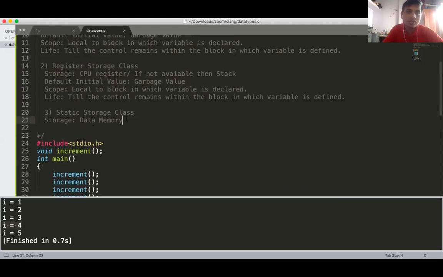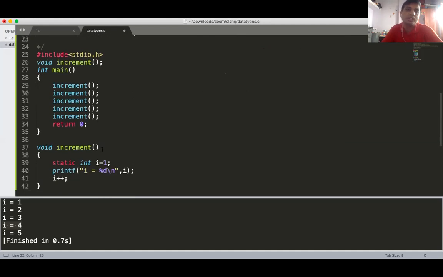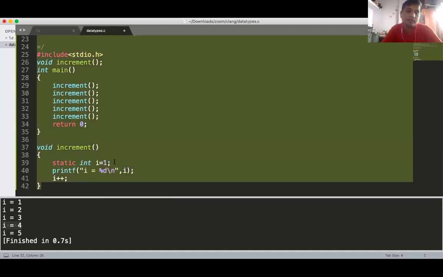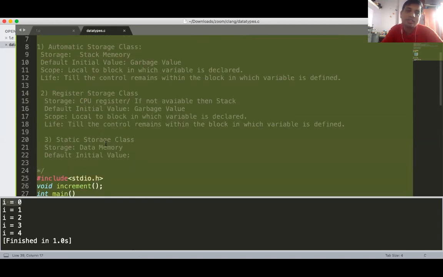Okay, so just tell me what is the default initial value? If I have not initialized it, then what is the default initial value? It starts with 0. Okay, so what is the default initial value? 0. Because it is data memory. Suppose global also, the initial value is 0, right? Because it is stored in data memory. The variable which is stored in data memory always has the default initial value as 0.